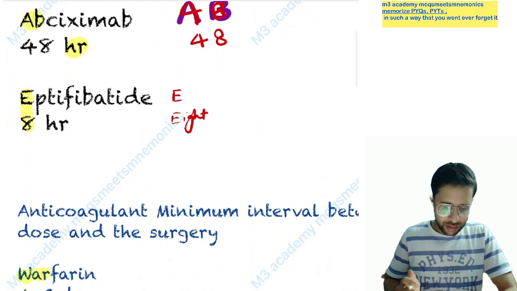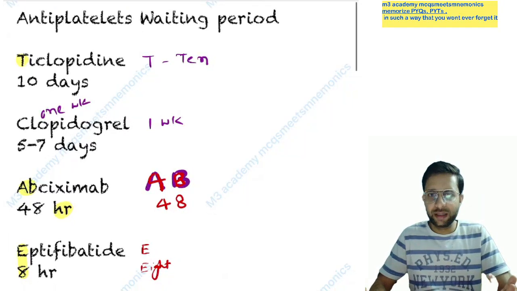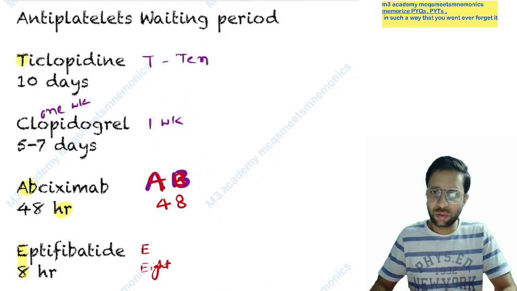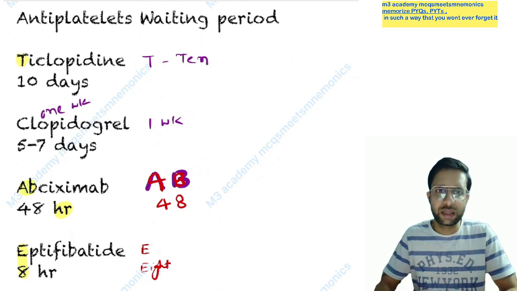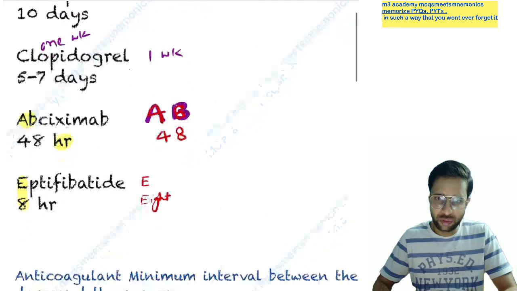So now, in the antiplatelet drugs what did we read? Ticlopidine 10 days, and you can remember T for 2 weeks, meaning 14 days, and clopidogrel, O for 1 week, so you can say 7 days is there, and you can also remember abciximab, A and B, so 48 hours, eptifibatide, E for you can remember the 8 hours.